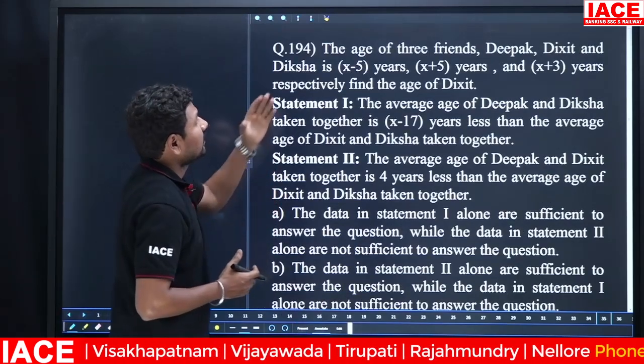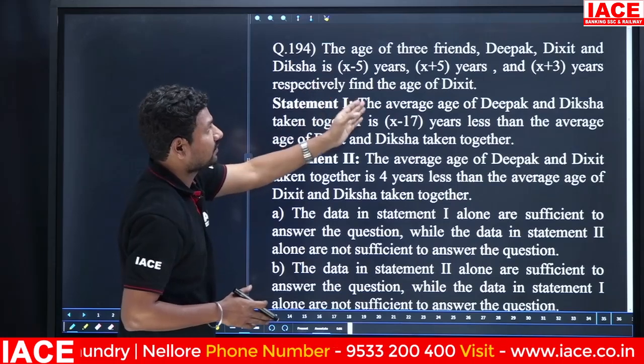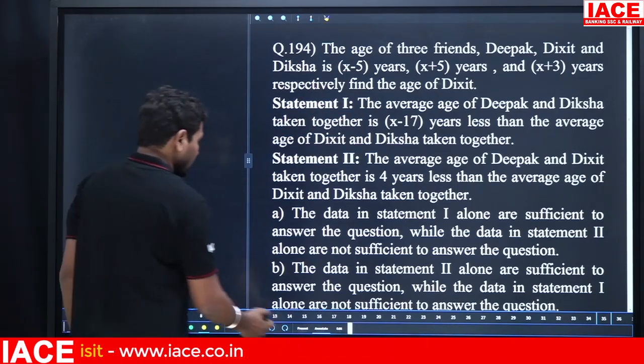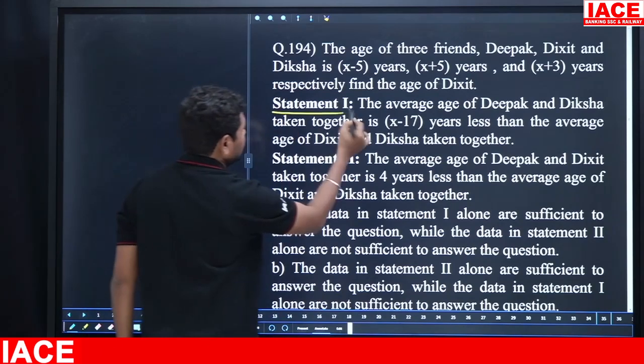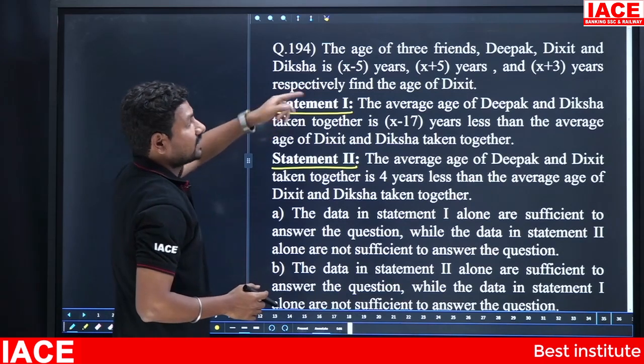Next question. The ages of the three friends Deepak, Dikshit and Diksha are x minus 5 years, x plus 5 years, x plus 3 years respectively. Find the age of Dikshit. Here they are mentioning two statements. Based on these two statements, we have to solve the question. We require Dikshit's age.